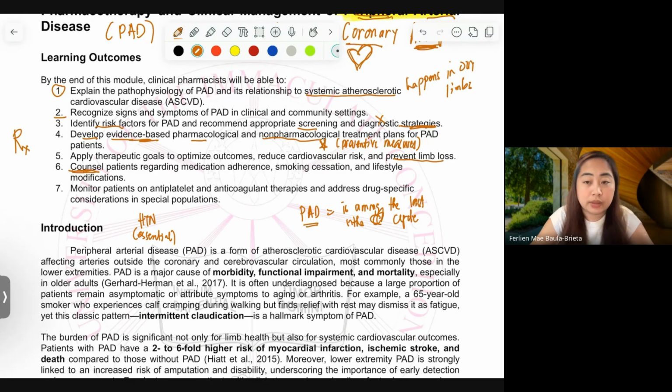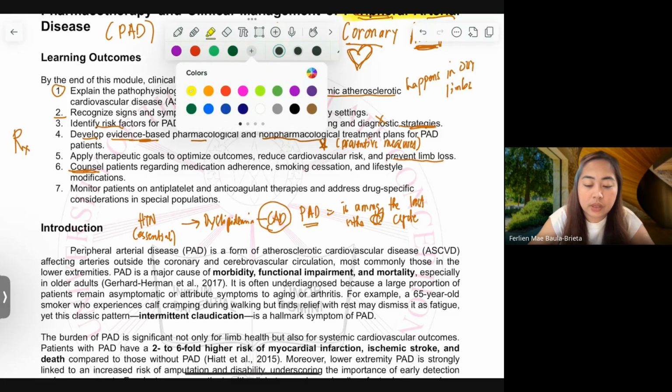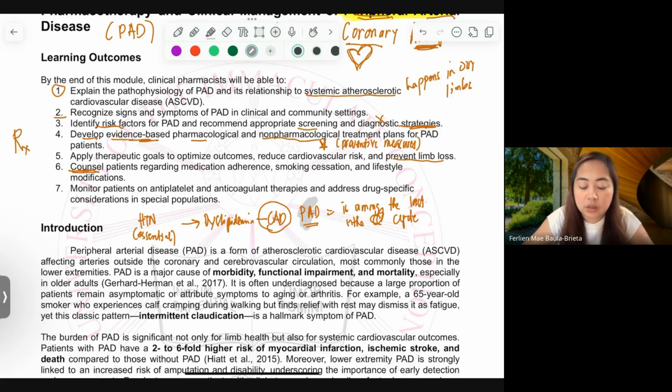And then there will be dyslipidemia. Most of the time, merong CAD na nade-develop. And this PAD is overshadowed by CAD.